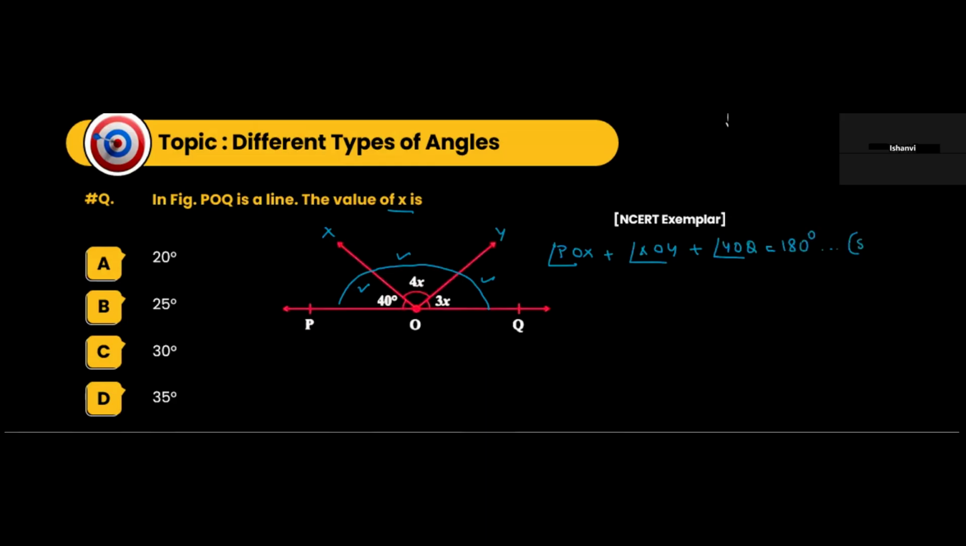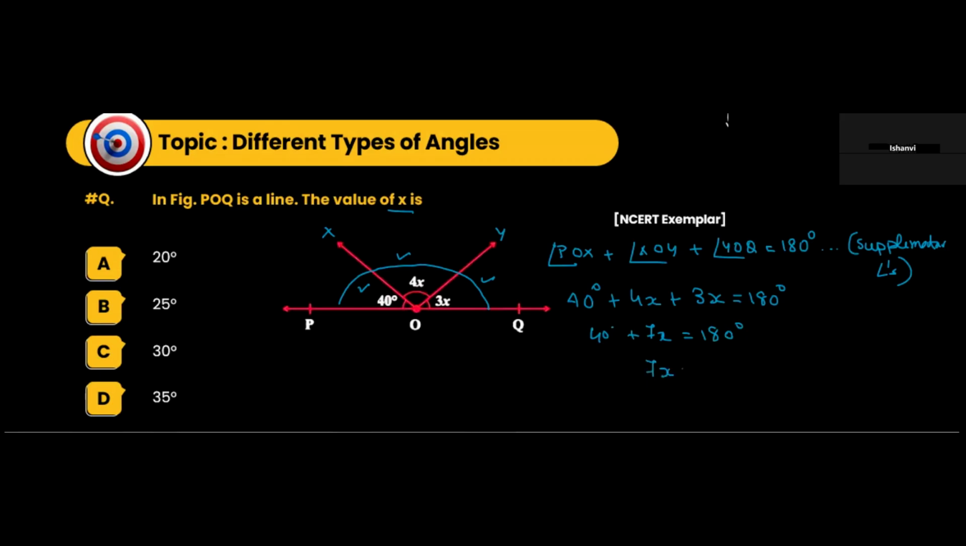Why? Supplementary angles. So what is the value of POX? 40 degrees, plus XOY is 4x, and YOQ, this will be 3x, is equal to 180 degrees. So this is how much? 7x and this is 40 is equal to 180 degrees.